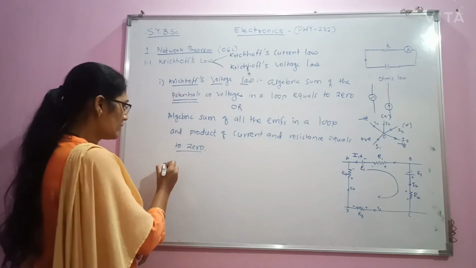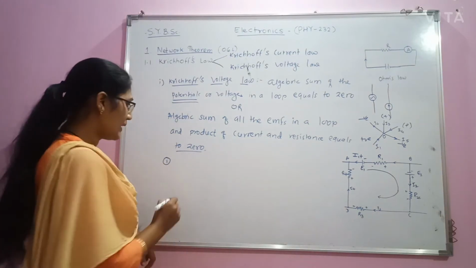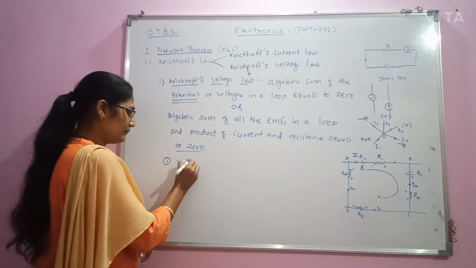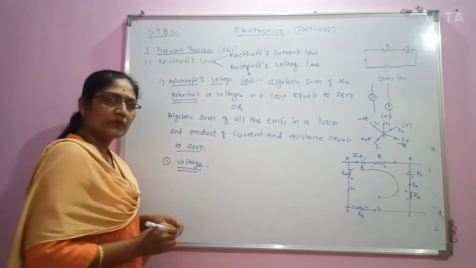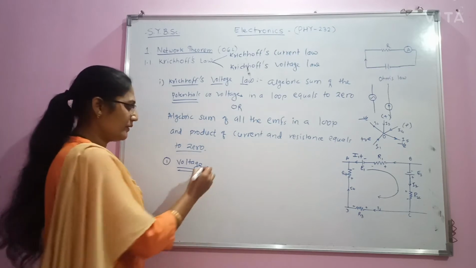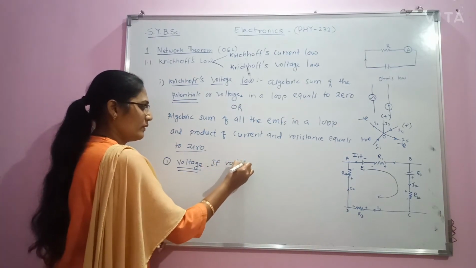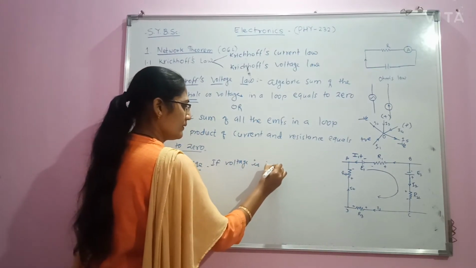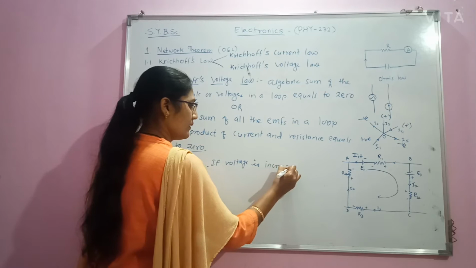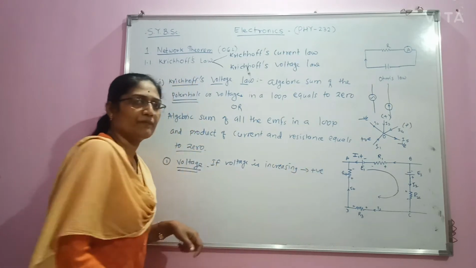The first sign convention is related to voltage. If the voltage is increasing, then it is considered as positive.